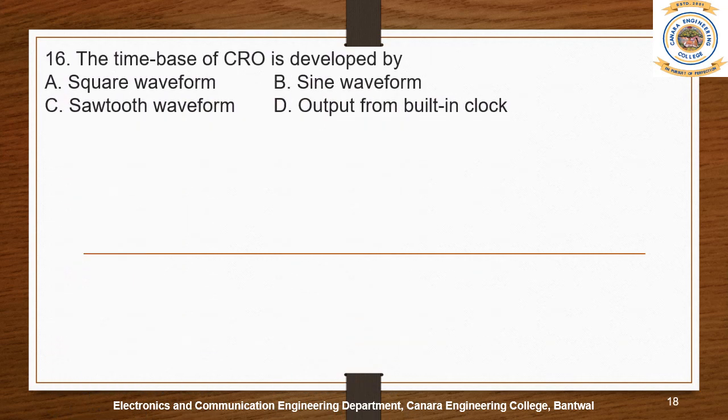The time base of a CRO is developed by? The right answer is option C, sawtooth waveform. The time base of a CRO is developed by using a sawtooth waveform. We know each given waveform has a different structure. A square waveform has pulses, and a sine wave is a sinusoidal signal output from a built-in clock. It's like pulses only. But inside the CRO we use the sawtooth waveform, which is a kind of triangle shape.